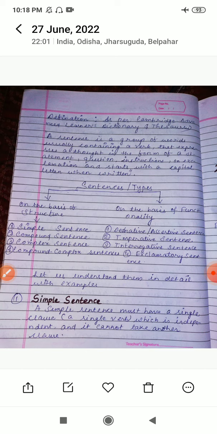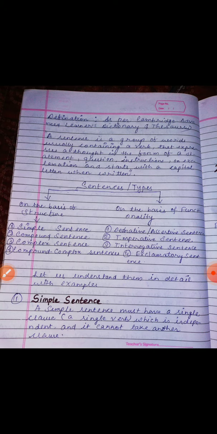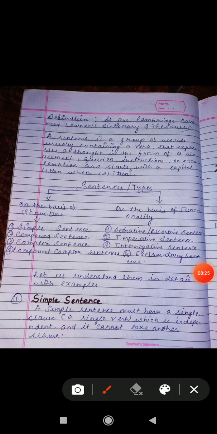If someone asks us what the definition of a sentence is, then as per the Cambridge Advanced Learner's Dictionary and thesaurus.com, they have given a very nice definition of a sentence. A sentence is a group of words usually containing a verb that expresses a thought in the form of a statement, question, instruction, or exclamation, and starts with a capital letter when written. Yes, all the necessities are given in one short paragraph, we can say.